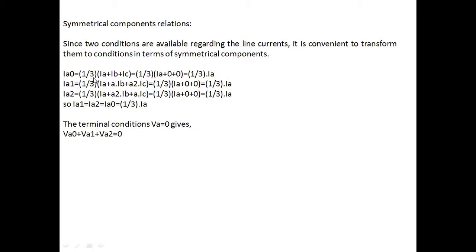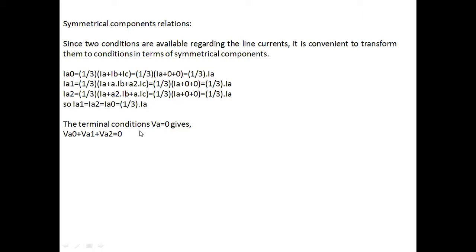IA0 is equal to 1 by 3 times of (IA plus IB plus IC). Since in this case IB and IC are 0, I'll get IA0 as 1 by 3 times of IA. Similarly, IA1 is 1 by 3 times of IA and IA2 is 1 by 3 times of IA. So therefore, IA1 equals IA2 equals IA0, which equals 1 by 3 times IA, where IA is the phase current in A phase. Now let us write the terminal conditions of voltage. Since we know that VA is equal to 0, the analysis of phase voltage can be done through the sequence components, that is VA0, VA1, VA2.